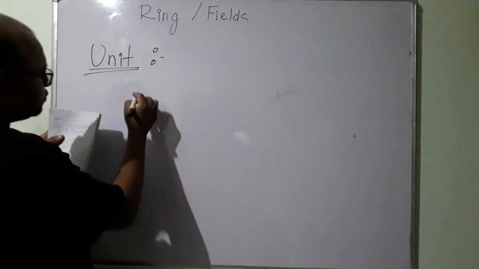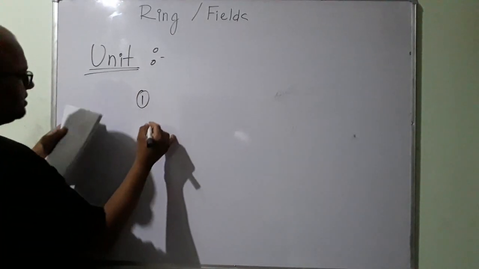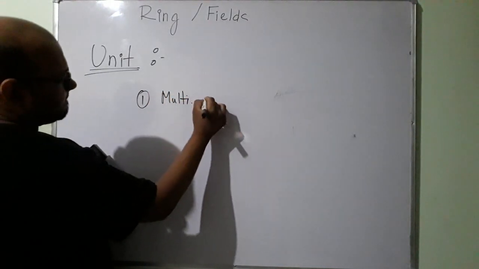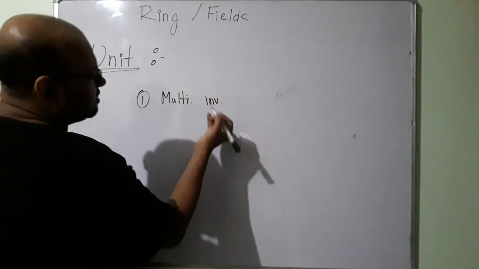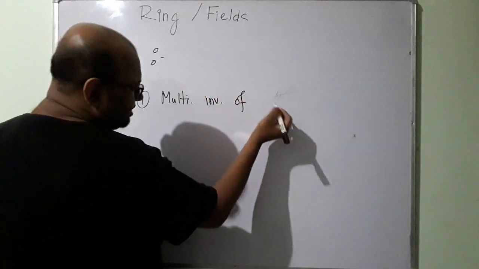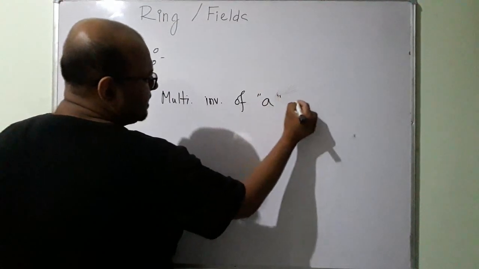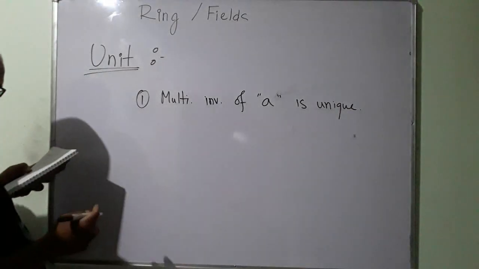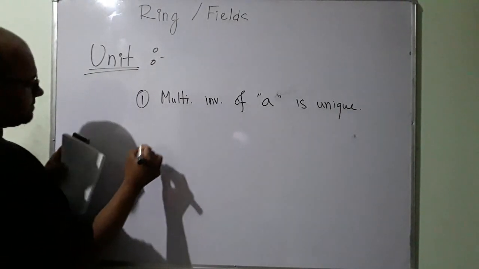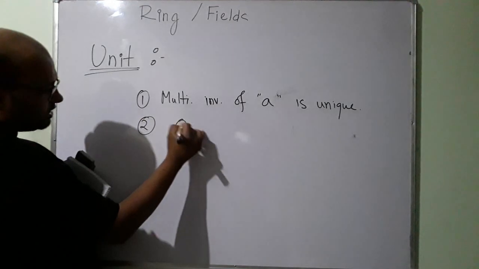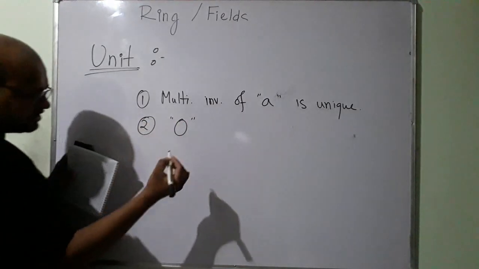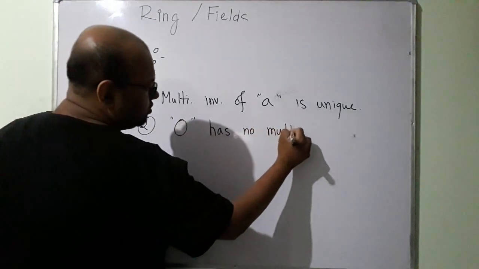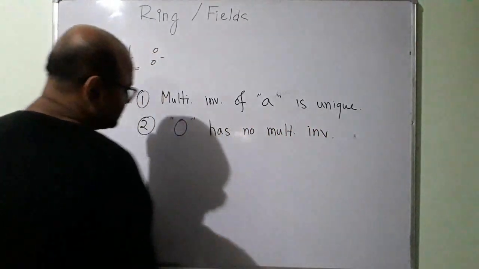So, a few properties. The multiplicative inverse of some element A is unique. The zero element, the additive identity, has no multiplicative inverse.